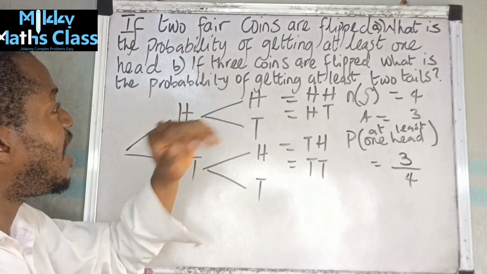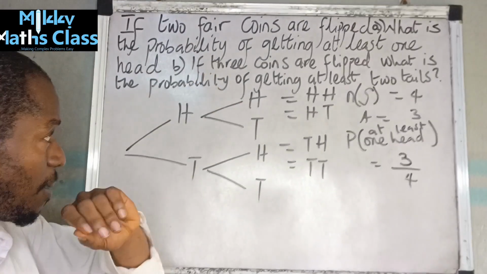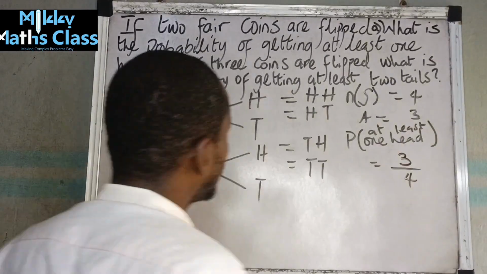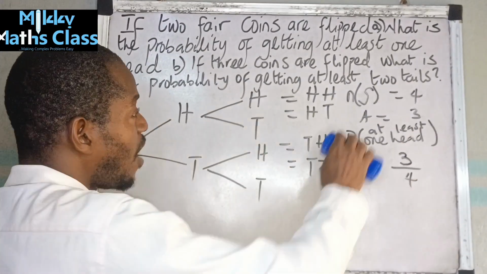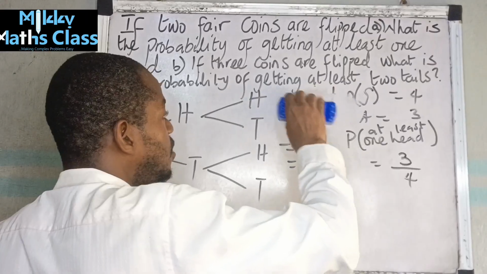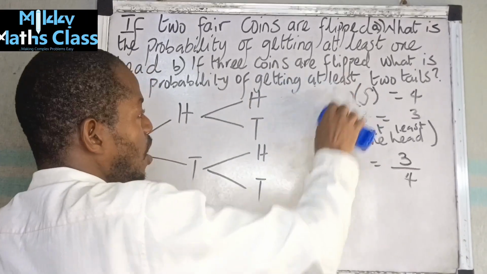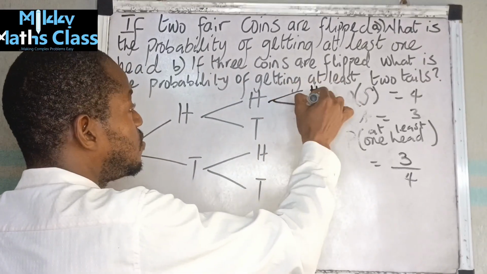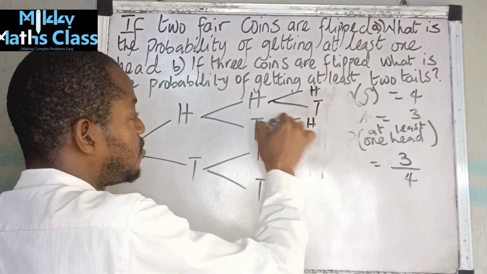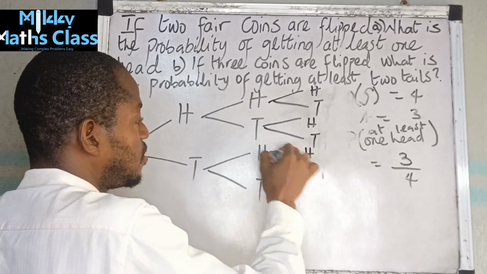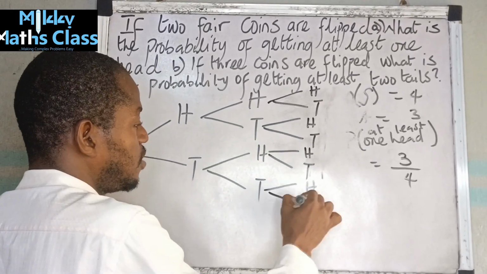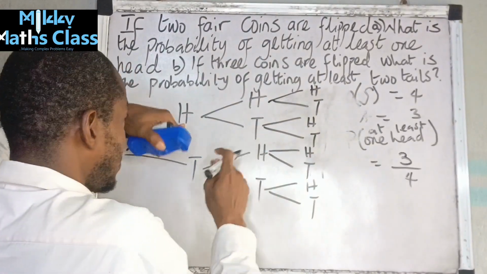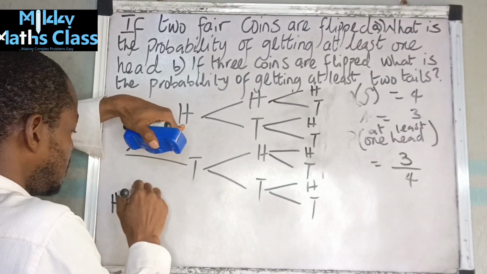Now the next one says, if 3 coins are flipped, what's the probability of getting at least 2 tails? If 3 coins are flipped, this is what we will have. So we have, I will extend this. So here I can have head, tail, head, tail, head, tail, and head, tail. So if 3 coins are flipped, either I can have head, head, head.